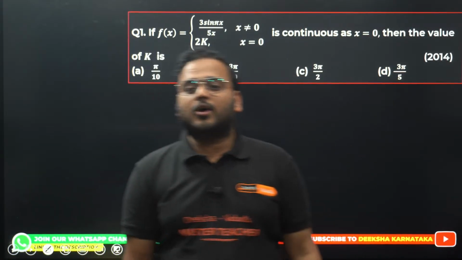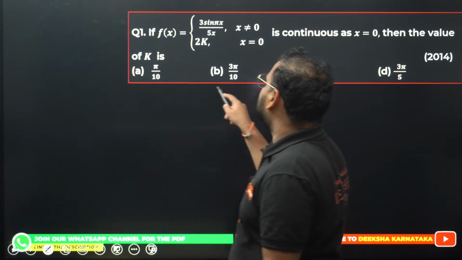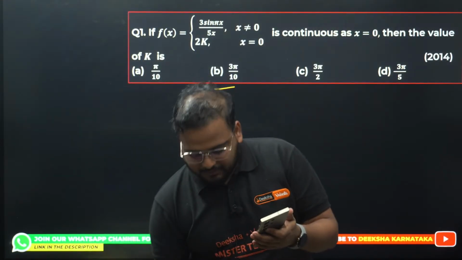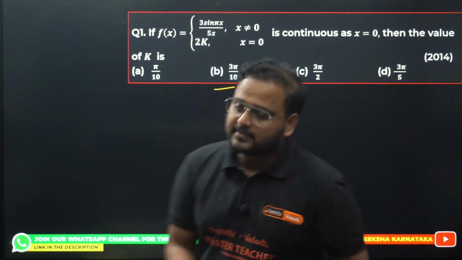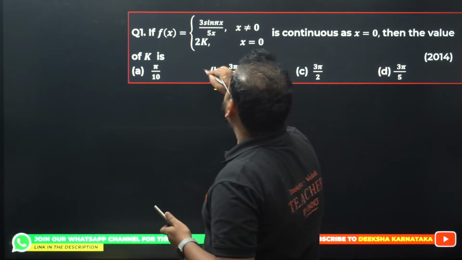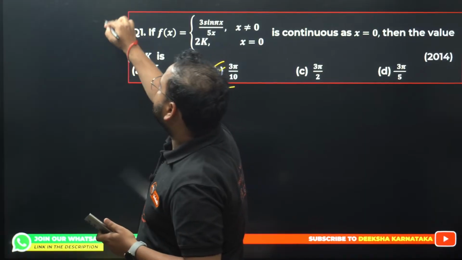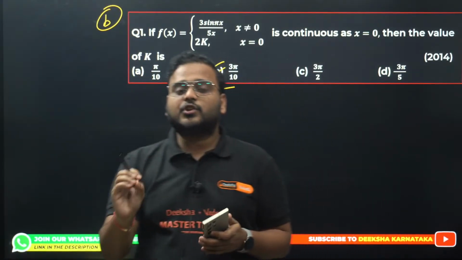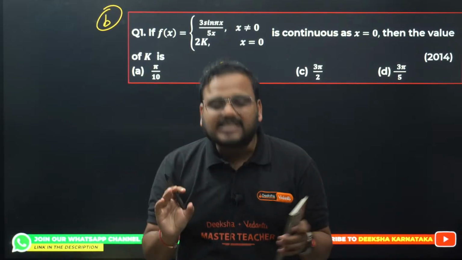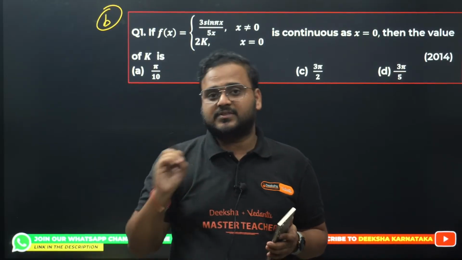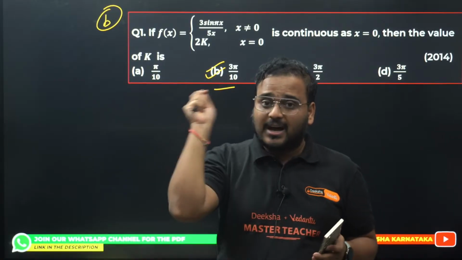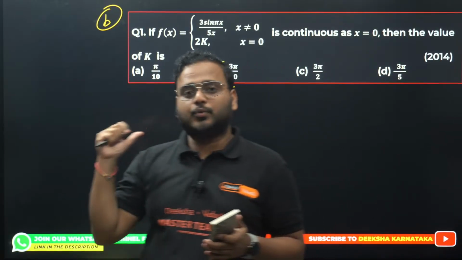Alan has given me the answer already, 3π by 10. Okay, we'll check if others are giving me the answer right now. I don't think for this question anybody else is giving me the answer, and the answer Alan said, 3π by 10, is correct. It is option B. It's a basic question based upon the definition of continuity and differentiability. Please expect a question on the definition this year as well. In 2026, expect a question that will come on the definition of this. Even for the last year, there was a question I will show you right now.